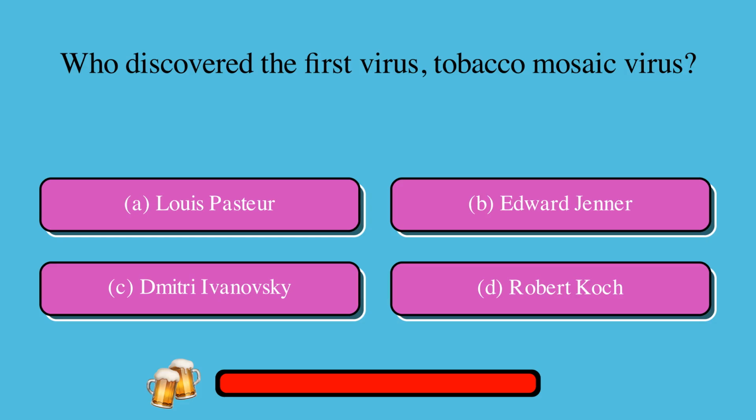Who discovered the first virus, tobacco mosaic virus? A. Louis Pasteur, or B. Edward Jenner, or C. Dmitry Ivanovsky, or D. Robert Koch? The correct answer is C. Dmitry Ivanovsky.